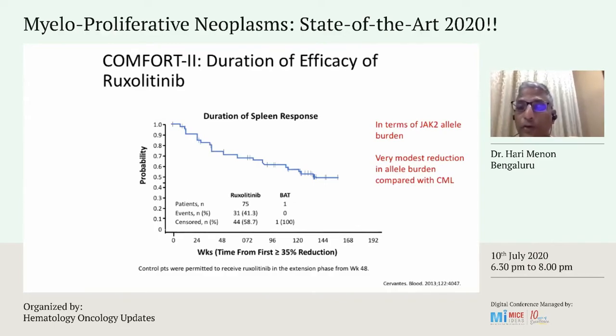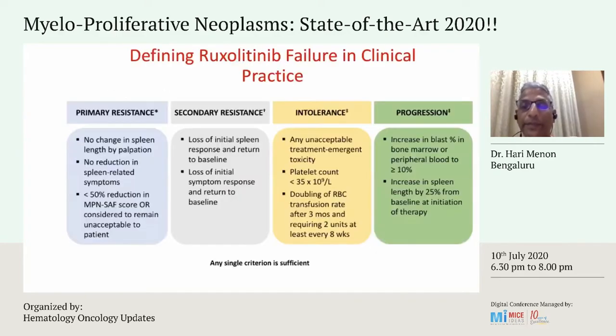If you want to see a decrease in the allele burden, perhaps there was a need to combine it with interferon, which definitely produced a decrease in allele burden. So that is why we tend to get ruxolitinib failures in patients over a period of time.